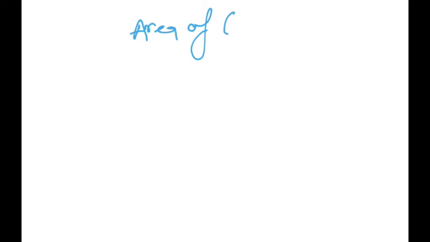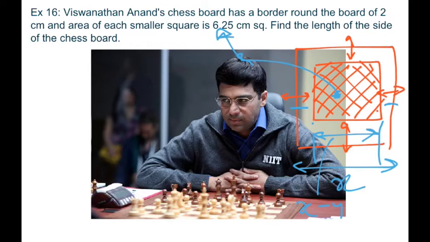Area of 64 squares would be what? x minus 4 square, and it is given that the area of each small square is 6.25, right? So area of this into 64 gives the area of this, right?